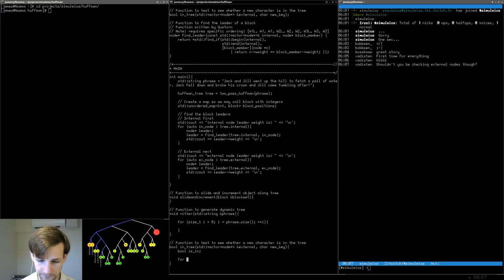So we're going to say for auto. What did I call it before? Element. Please look at me knowing how to name things. Auto element. And what do we want in external? I think this should work.